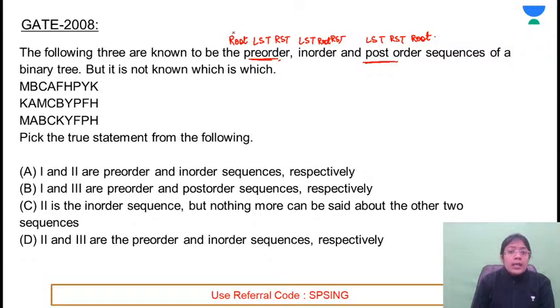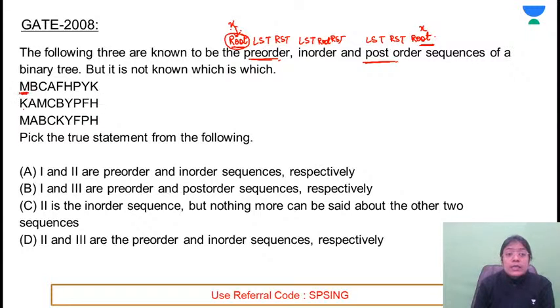See, what we know is that for any tree, root is the unique element. In the three sequences, one is pre-order, one is in-order and the third one is post-order. So whichever element is the root, the same element, if it is x, is present at the beginning, this should be present at the end of the post-order. So in the beginning, first character, what do you have? It is m and k. Check in which of the three sequences m is at the end. In no sequence is m at the end, but one sequence is post-order.